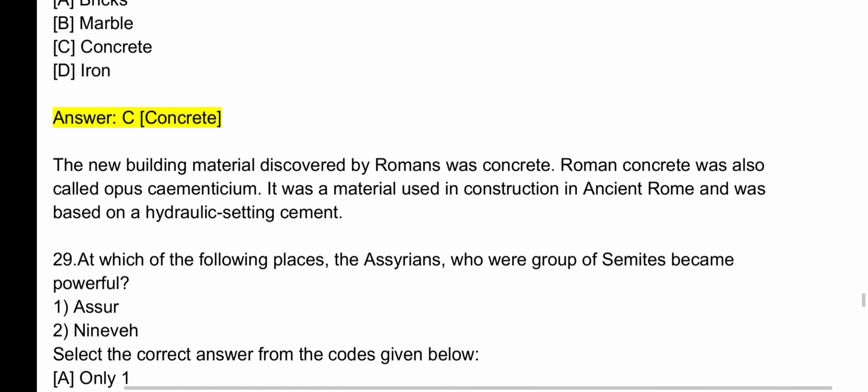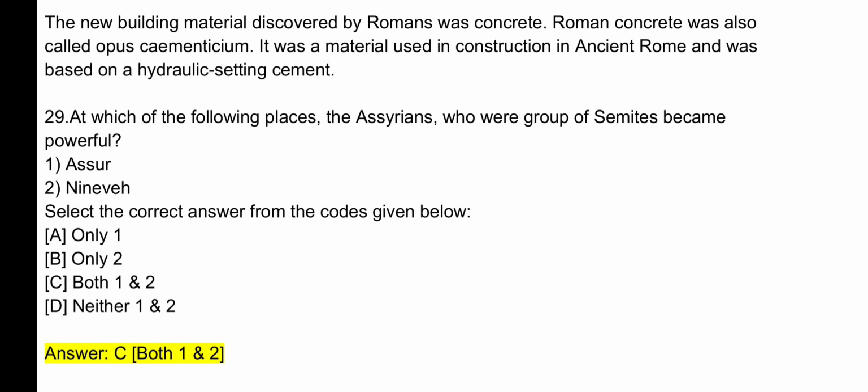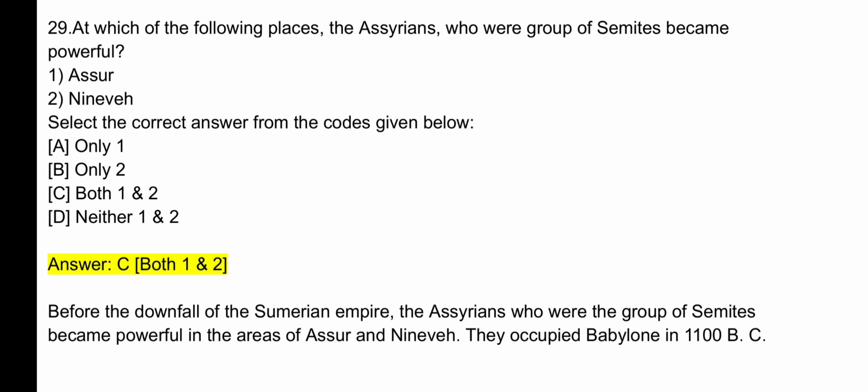Question number 29. At which of the following places the Assyrians, who were a group of Semites, became powerful? Select the correct answer from the codes given below. Correct answer is C, both 1 and 2. Before the downfall of the Sumerian Empire, the Assyrians, who were the group of Semites, became powerful in the areas of Assur and Nineveh. They occupied Babylon in 1100 BC.